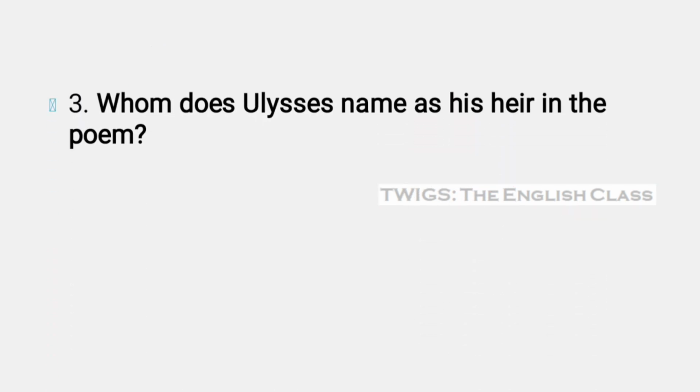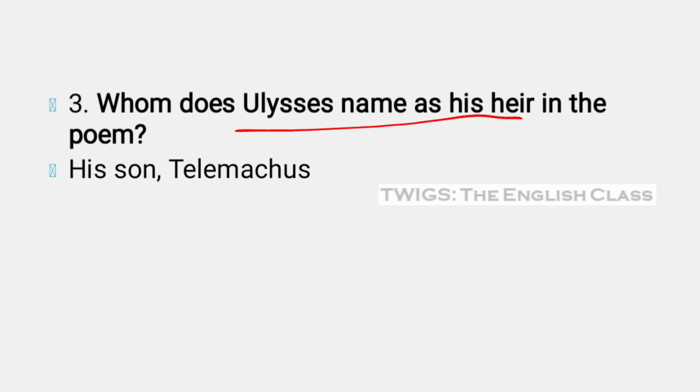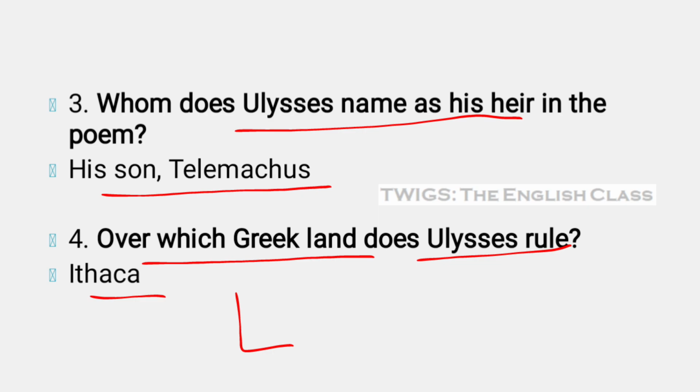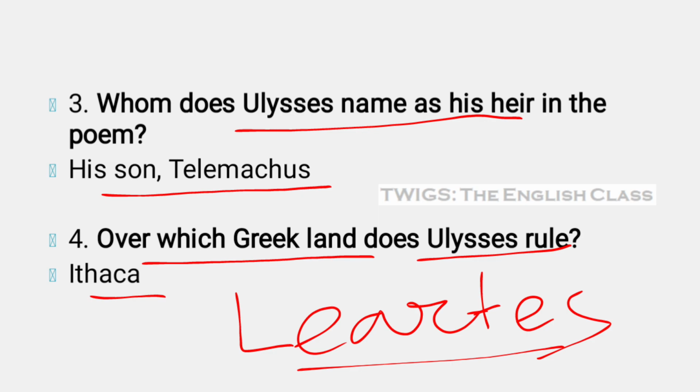Next. Whom does Ulysses name as his heir in the poem? His son Telemachus. Over which Greek land does Ulysses rule? Here the option is Ithaca. Ithaca. And here you should know that Ulysses is the son of Laertes. Ulysses was the son of Laertes. And the son of Ulysses is Telemachus.